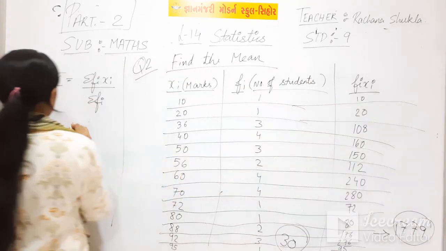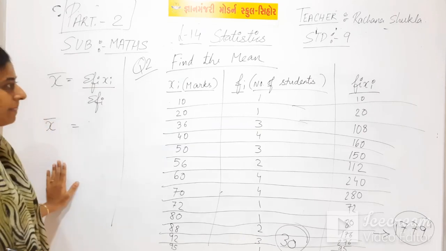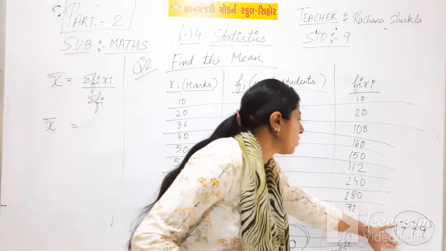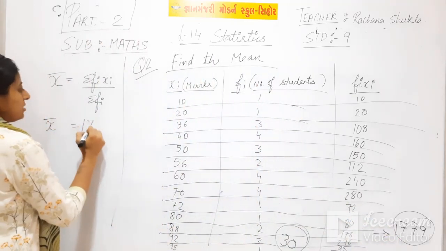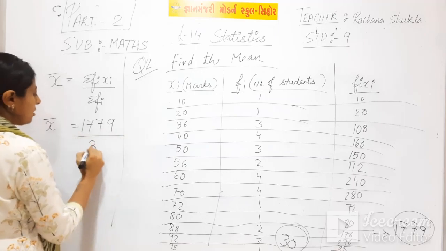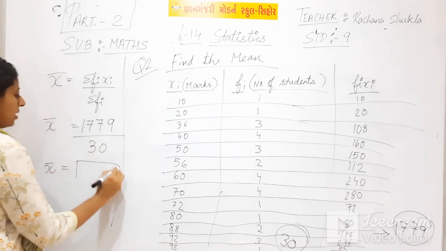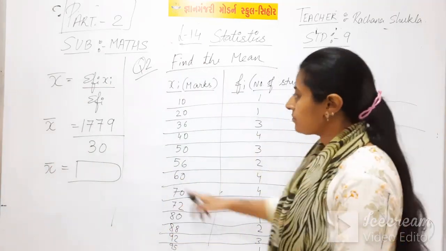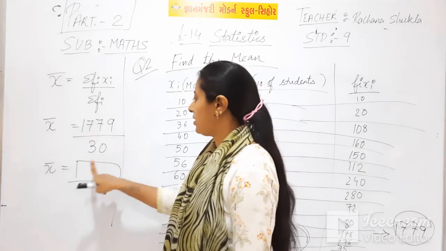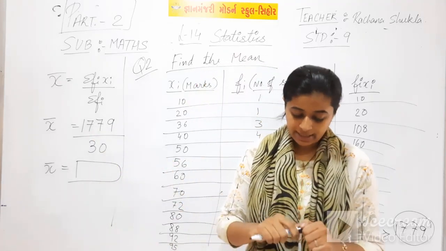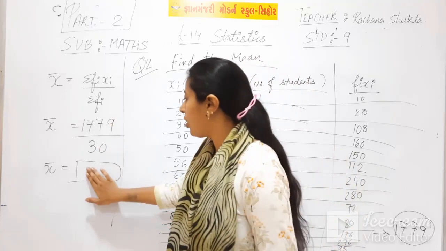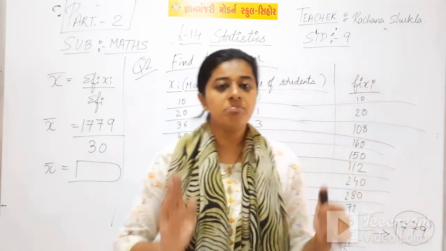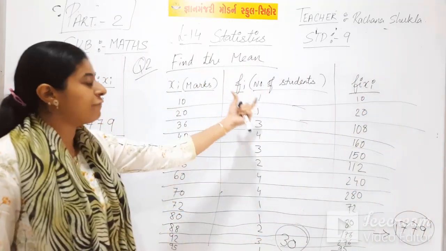Then x bar. We will put sigma fi xi here, that means 1779, upon 30. Then simply you will divide 1779 by 30, and finally you will get your answer. That is what you will get as your answer. This is another method of finding out mean when the data is with frequency.